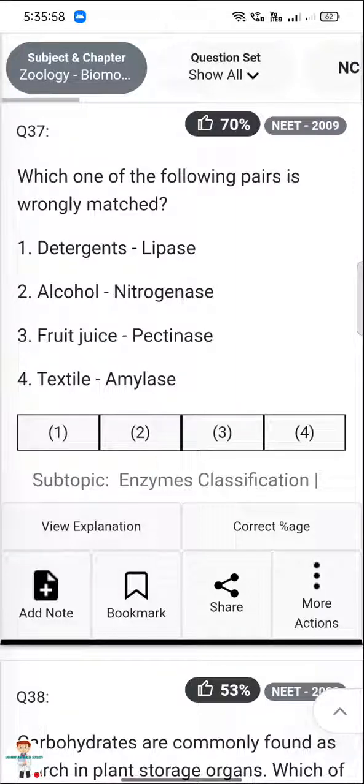Which one of the following pairs is wrongly matched? Detergents, lipase; alcohol, nitrogenase; fruit juice, pectinase; textile, amylase। कौन सा करेक्ट है? आंसर प्लीज। टू अल्कोहल नाइट्रोजनस।